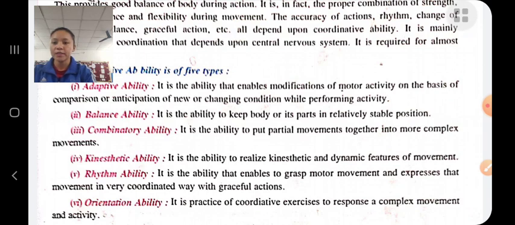Combinatory ability is the ability to combine one movement with others. For example, in gymnastics, combining the various movements with each other. Kinesthetic ability is the ability to realize the kinetic and dynamic features of the movement. For example, workout in the gym. Rhythmic ability means the ability to understand the rhythm of the movement and perform the movement according to that rhythm.